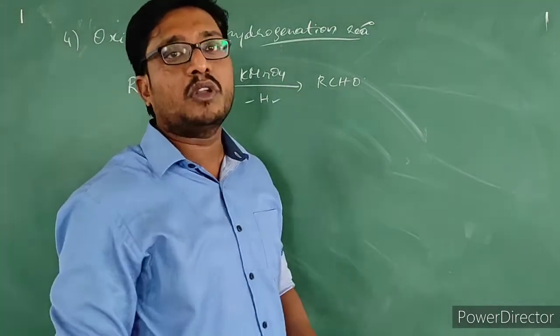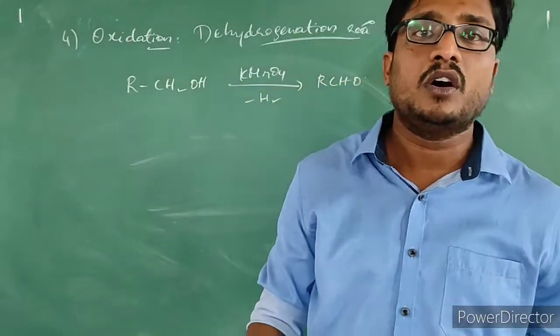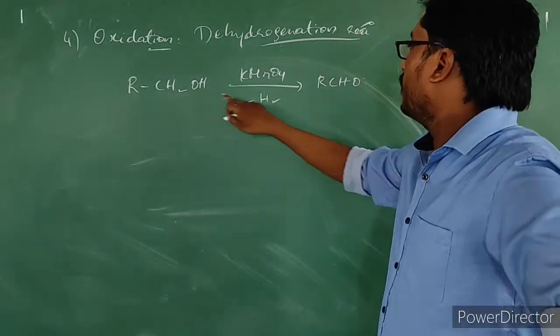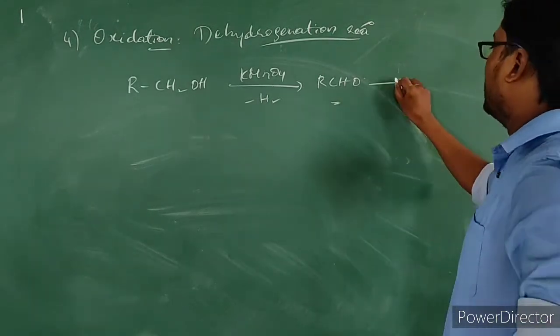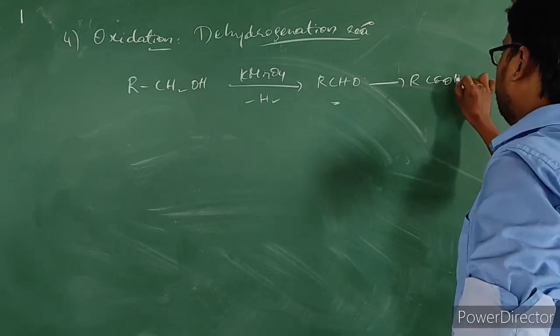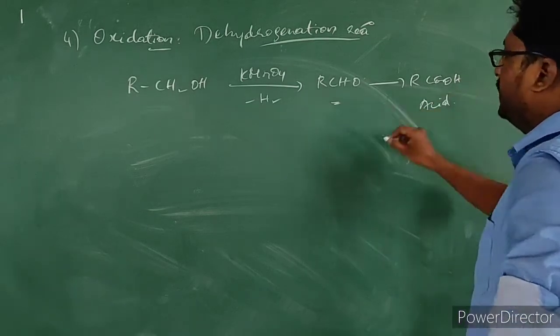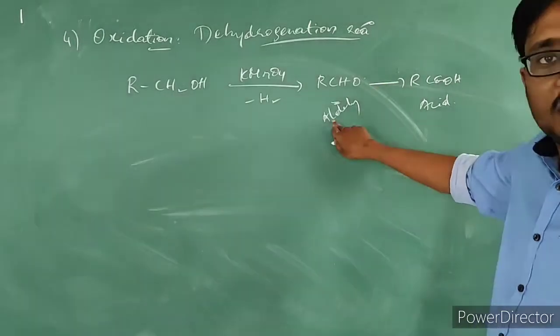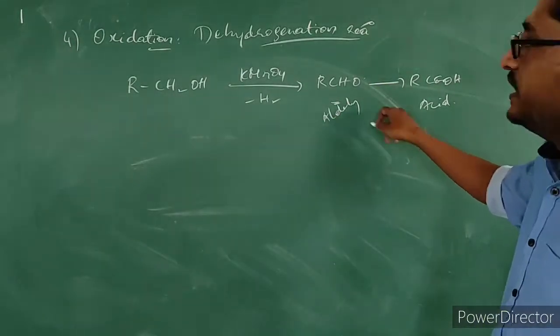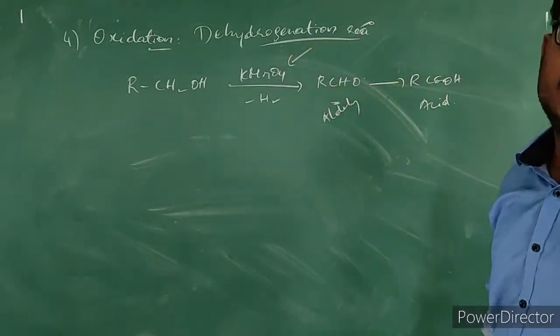Oxidation is nothing but removal of hydrogen. So alcohol got converted into aldehyde. It will not stop here. It will get converted into acid directly. The aldehyde which got produced here will further get oxidized to acid in presence of strong oxidizing agents.